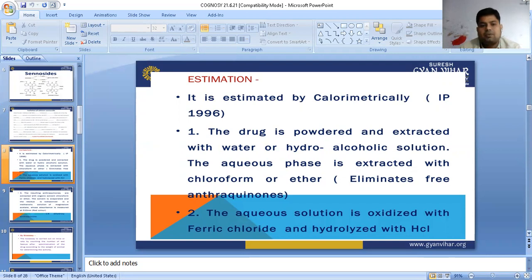First step, a very simple method. The drug powder is first extracted with water and hydroalcoholic solution. The aqueous phase is extracted when we transfer into the separating funnel, with chloroform and ether, to eliminate free anthraquinones. The aqueous solution is oxidized with ferric chloride. The aqueous phase is oxidized with ferric chloride and hydrolyzed with hydrochloric acid.